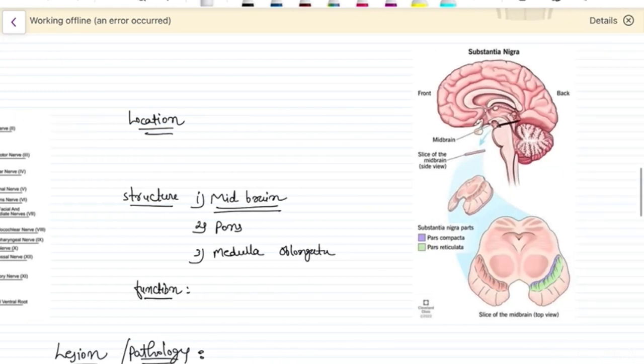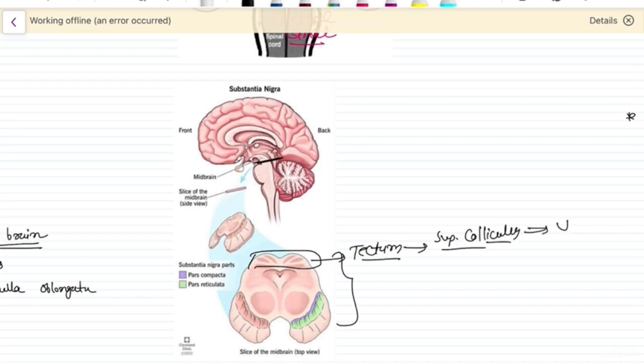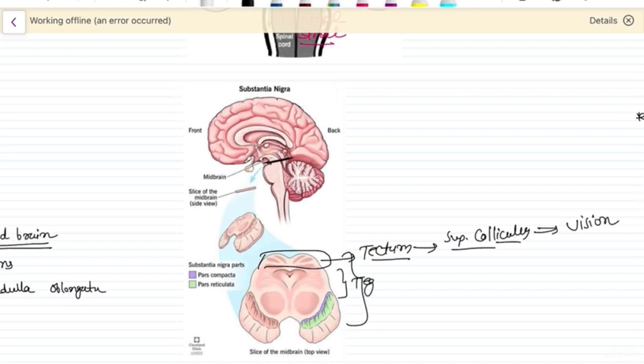Okay, let's talk about the midbrain. The midbrain is the upper part of the brainstem. Now, when you take a section of the midbrain, you will get this section, right? This part is called the tectum, right? Tectum, and this has the superior colliculus, which is related to vision. This middle part is the tegmentum. There is a lot of tracts there, like the spinothalamic tract.